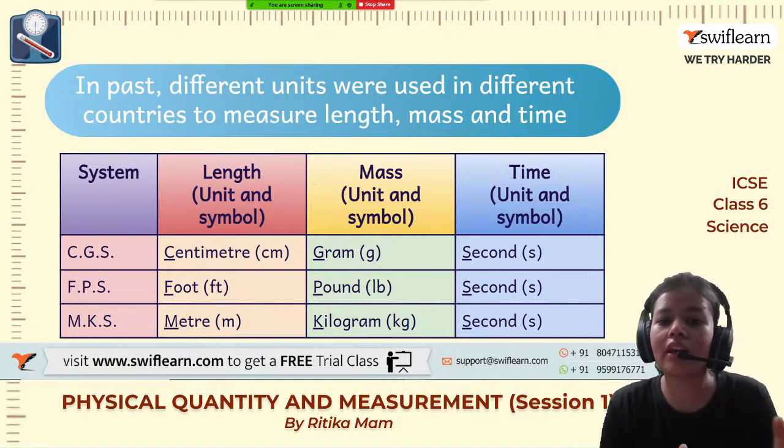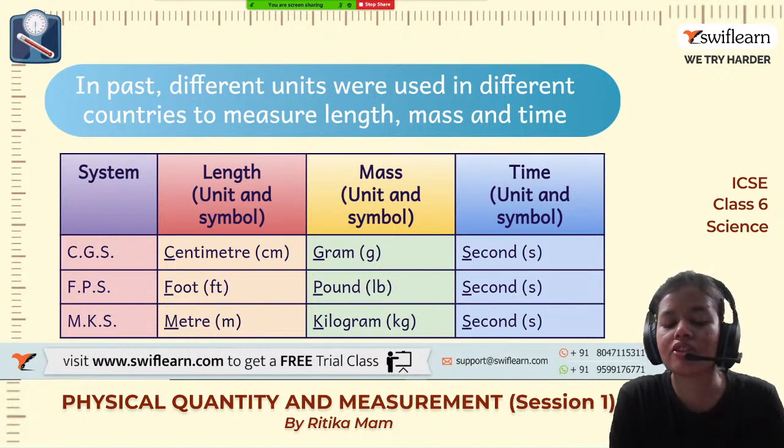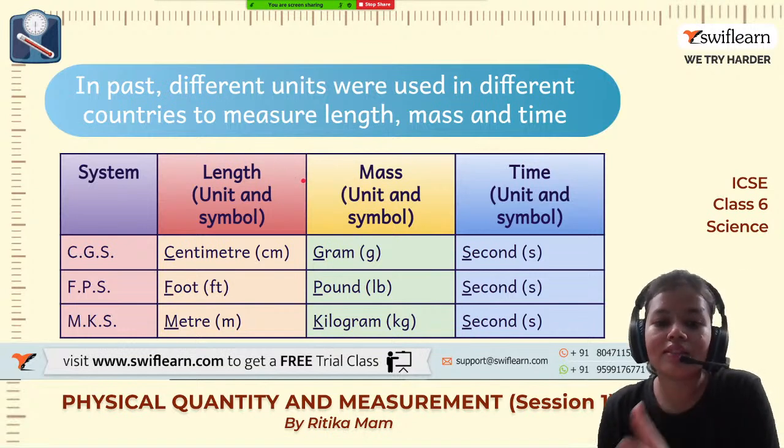So these were the different units which were used in different countries, and there was nothing the same. Every country was using their own set of units.